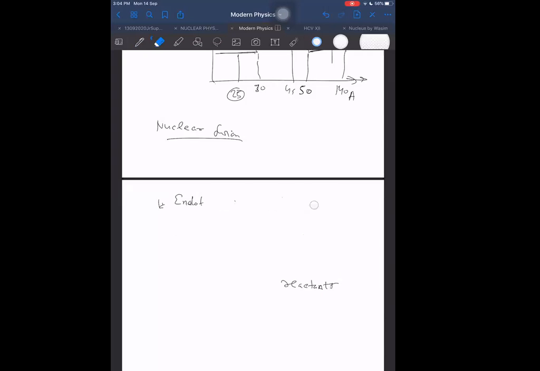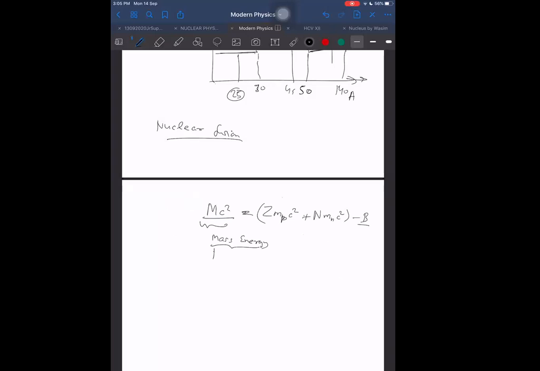I think I should clarify one thing here more, then you will be understanding better. Mass energy is m into c square, and this energy comes out to be equal to Z into mp into c square plus number of neutrons into mn into c square minus binding energy. So you notice that this rest mass energy is less if binding energy is more.